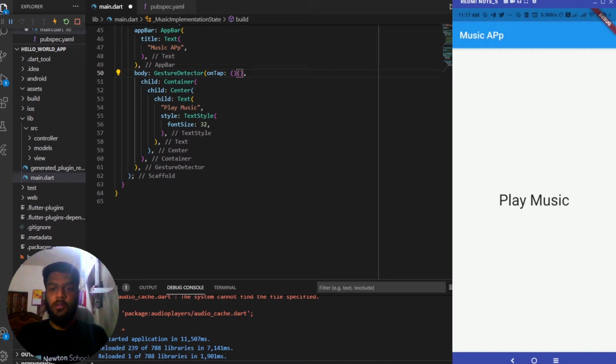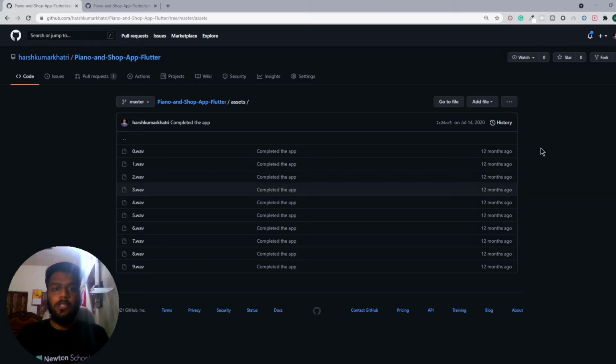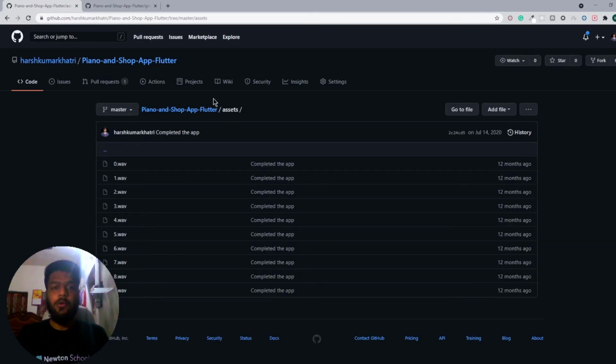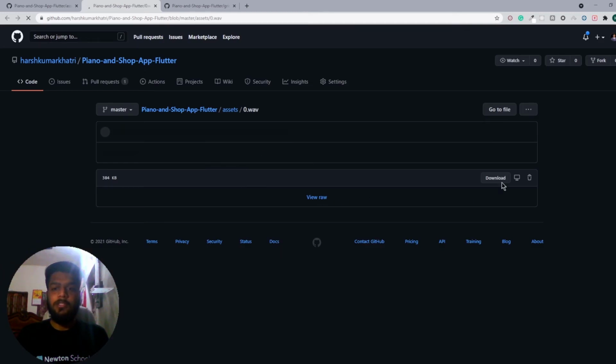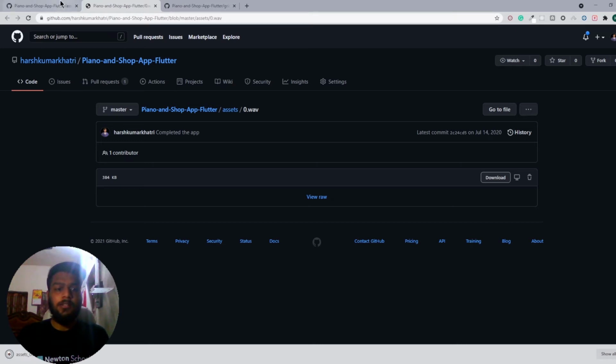Now let me show you from where you can get the audios for playing inside this app. We'll be using those audios in the upcoming app, the piano app, which we are going to create as well. So let me open my browser window. So here you can see that this is a project which I have created, a piano app. I have multiple .wav audio files available over here. I'll be downloading one of them, although we'll be needing each of them inside our app. So I'll be quickly downloading each of them to my PC, and then I'll be moving them to the assets directory.